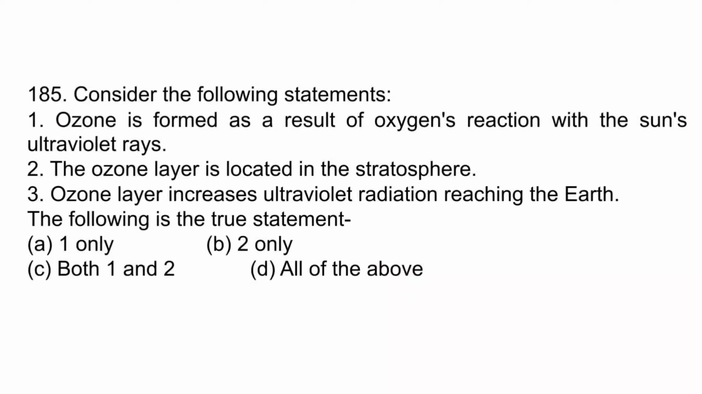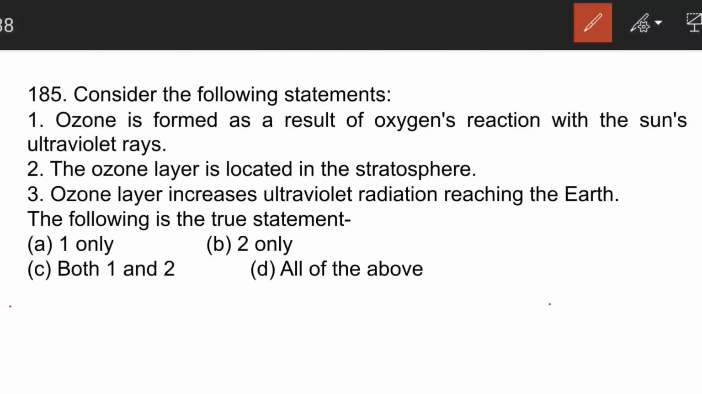The next question is, ozone is formed as a result of oxygen's reaction with the sun's ultraviolet rays. The next point is, the ozone layer is located in the stratosphere. Absolutely correct. The next is, the ozone layer increases ultraviolet radiation reaching the earth. Here C is the correct answer. The ozone layer does not increase it, but it cuts the ultraviolet rays through its presence.